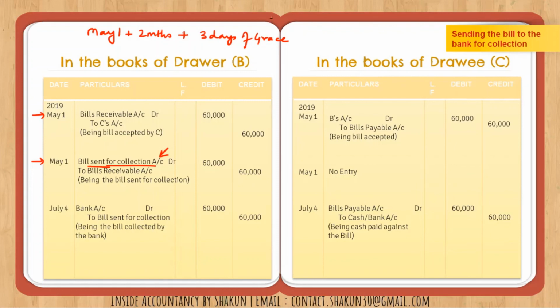Please note again, sending the bill to the bank for collection does not mean discounting of the bill. It is not discounting of the bill. We are only utilizing the service performed by the bank, and the bank will collect our bills of exchange for us as and when their due date comes. It is not only for one bill of exchange, we can do it for all our bills of exchange that we have.